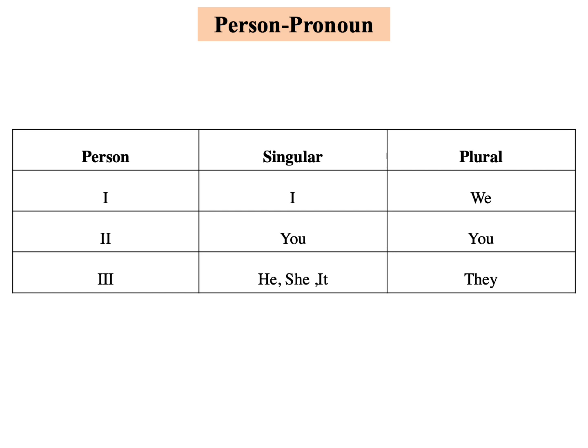I repeat again, if the subject is third person singular, we have to add s or es along with the verb in simple present tense. This rule is to be kept in mind always. I sing a song, you sing a song, but he sings a song.